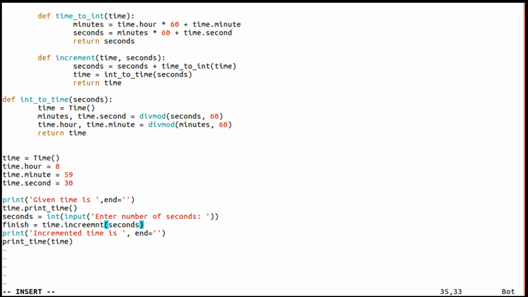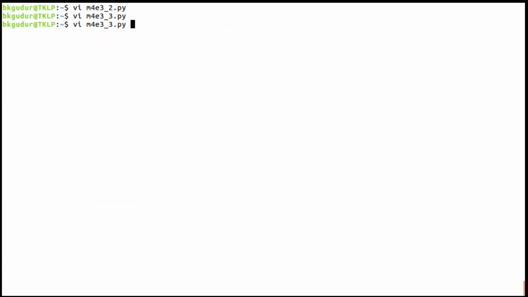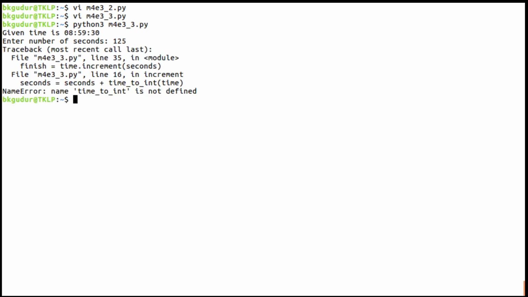Now later we need to print that finish, meaning finish time or end time, whatever you say. Hope this is clear to you. This is increment. Now if I execute this, 125, oh, what is the problem?